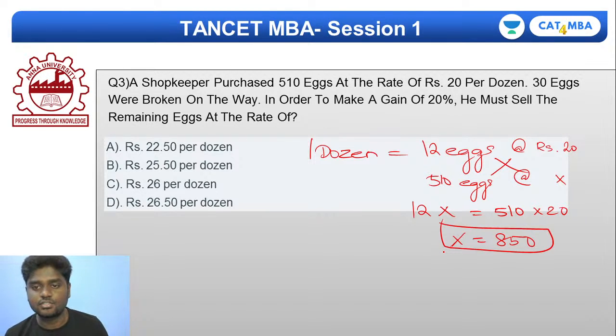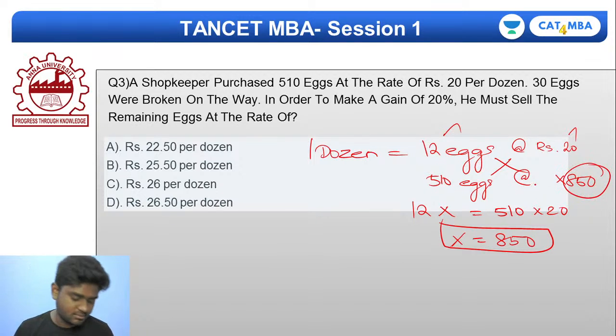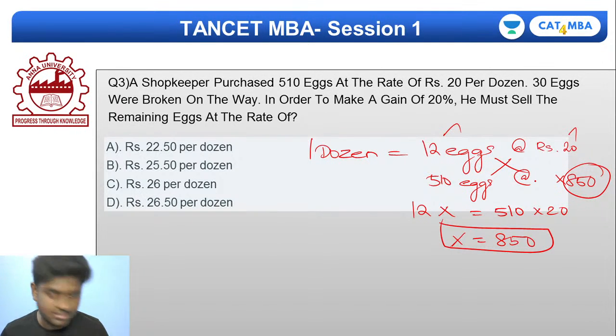Is that clear, guys? So what does it mean? 12 eggs he got for the price of 20 means 510 eggs should have been purchased at the rate of 850. Okay, very simple. Come on, I just gave you a lead and let's see who can crack this. How to do this, guys?